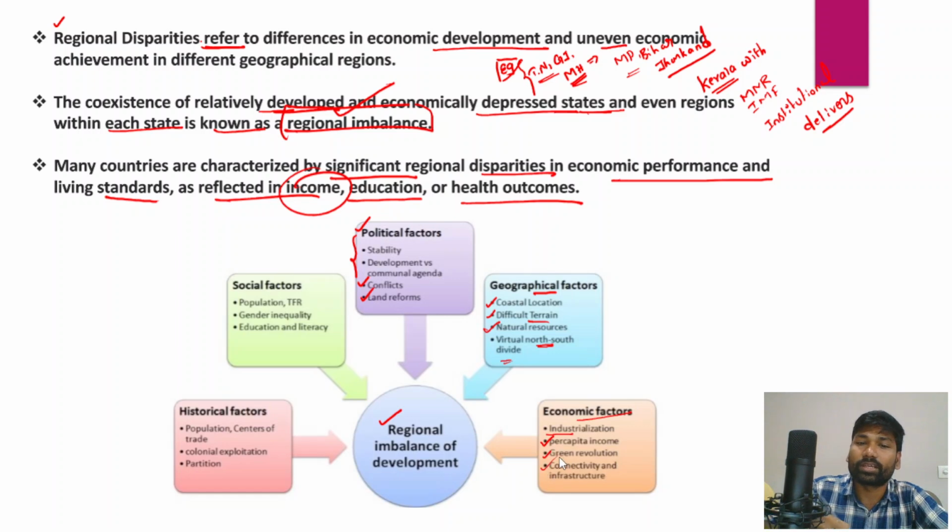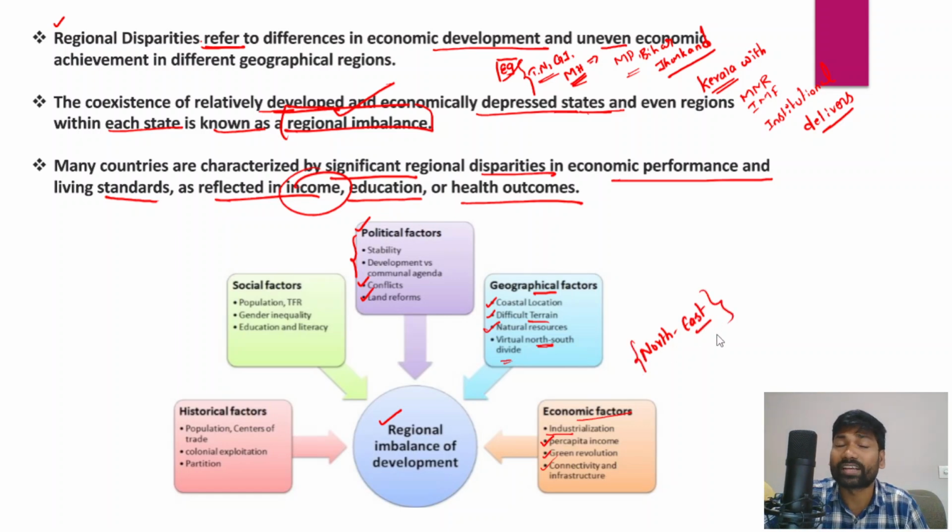In certain states there's a lot of connectivity and infrastructure, but in the northeastern states of India, right, there's no connectivity, there's no infrastructure. When there's no connectivity and no infrastructure, how could you expect more development in the northeastern part of India? And there are population and fertility rate, gender inequalities, and education and literacy. These factors also impact or decide the regional disparities or regional imbalances.